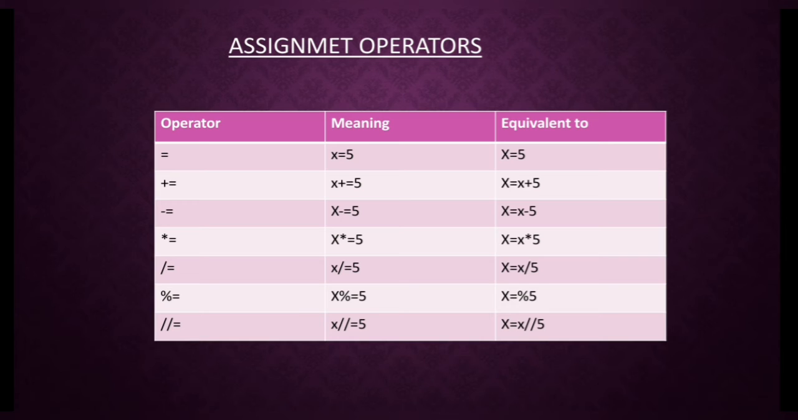Some of the operators I have mentioned here. The first operator is equal to: x = 5. Next, plus equal to. The meaning of this operator is x += 5, which is equivalent to x = x + 5. Next, minus equal to. The meaning of this operator is x -= 5, which is equivalent to x = x - 5. Like that.